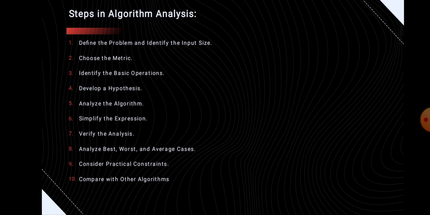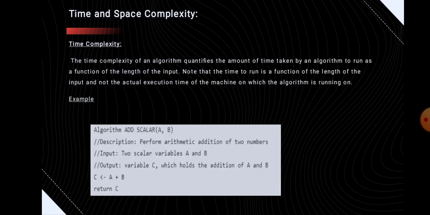Next we are going to the topic of the time and space complexity of an algorithm. So what is meant by time complexity? Time complexity of an algorithm quantifies the amount of time taken by an algorithm to run as a function of the length of the input. Here we need to note that the time to run is a function of the length of the input and not the actual execution time of the machine on which the algorithm is running.